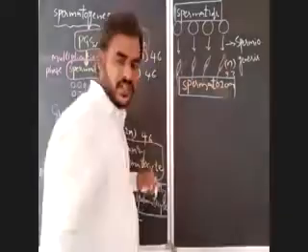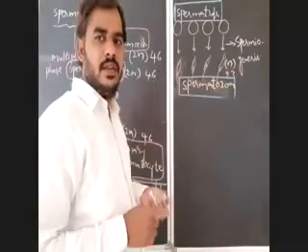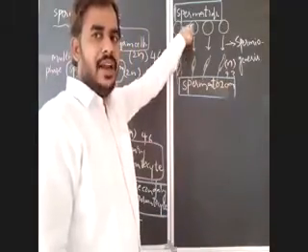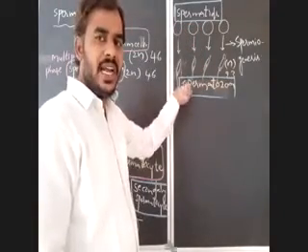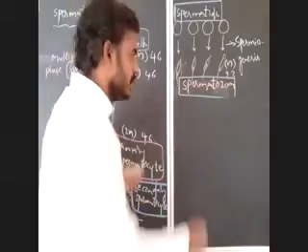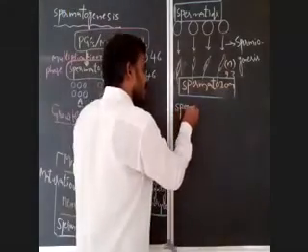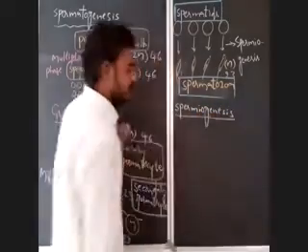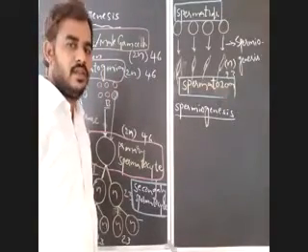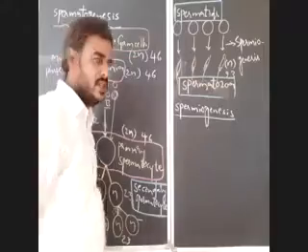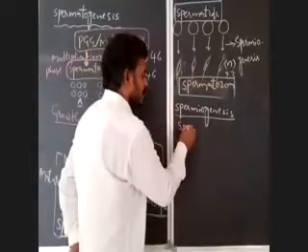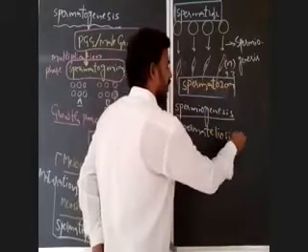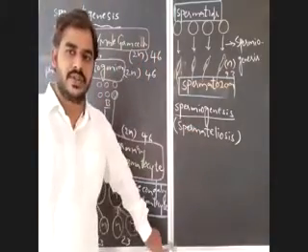The modification of immotile and non-functional spermatids into motile and functional spermatozoa is known as spermiogenesis, which is also known as spermateliosis.